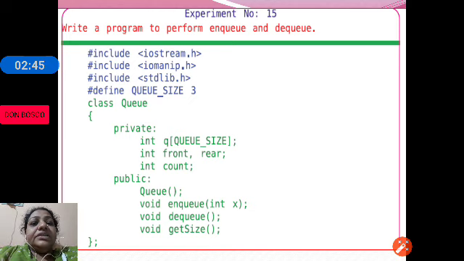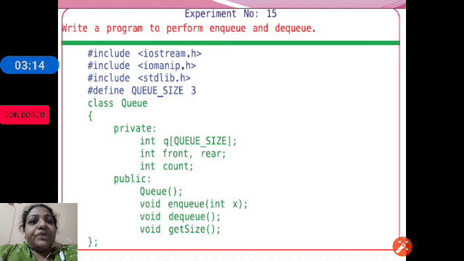Let us see the program and check the header files. We are including iostream, iomanip and stdlib.h. iostream for cout and cin. iomanip we are using for setw and endl functions. stdlib we are using for exit.